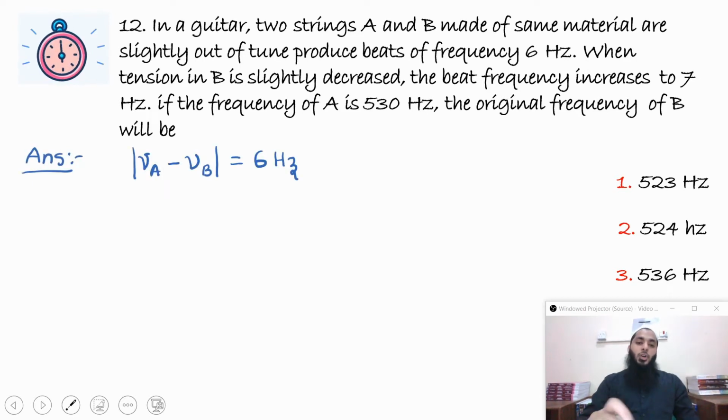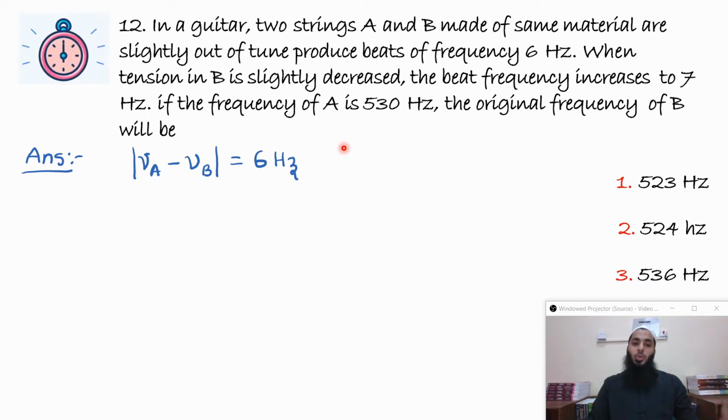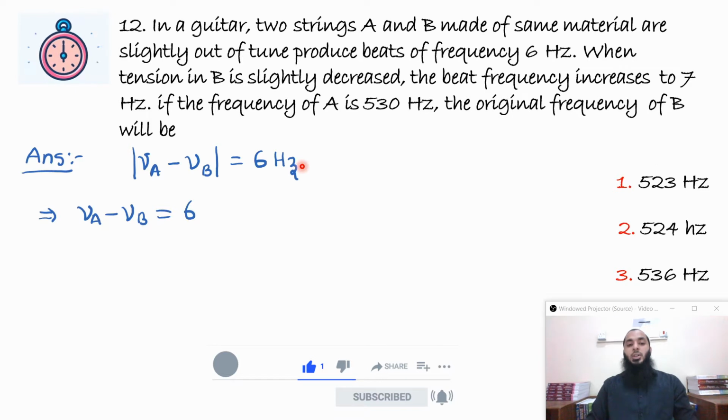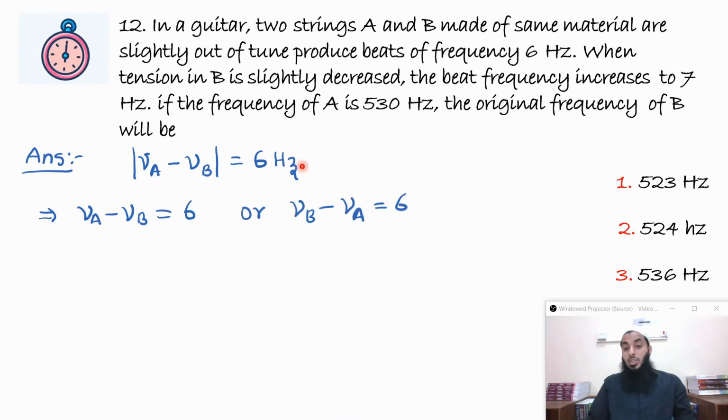First of all, for beat frequency, we have the equation: beat frequency is equal to the difference in the frequencies of the two notes. So here we have ν_A − ν_B = 6 Hz. But the problem is we don't know whether ν_A is greater than ν_B, because beat frequency is positive. So it can be ν_A − ν_B = 6 Hz, or it can be ν_B − ν_A = 6 Hz. So this question is basically asking you to identify which equation is correct.